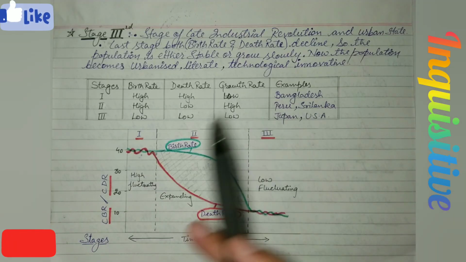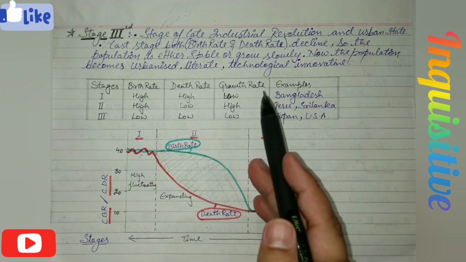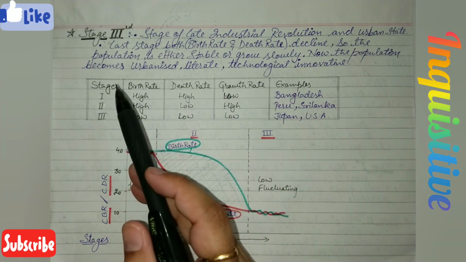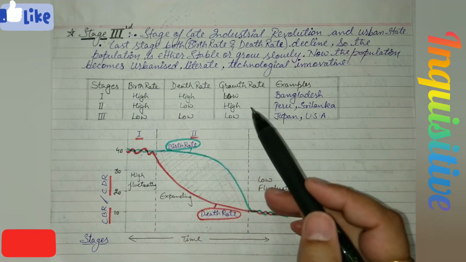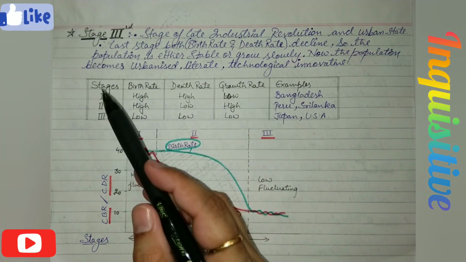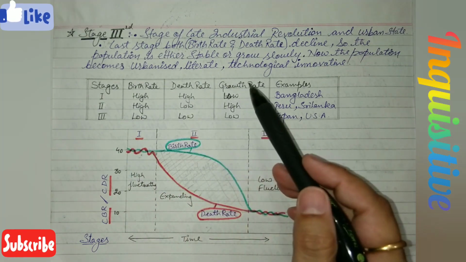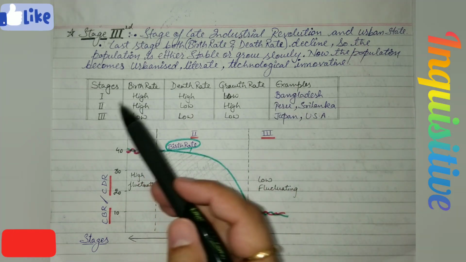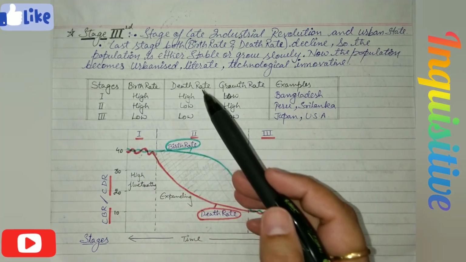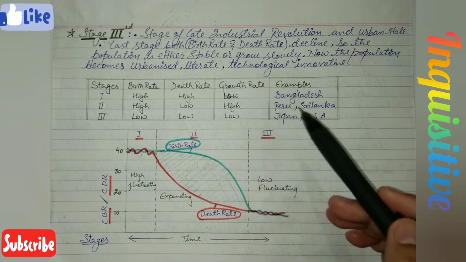Now student, let's recall all the stages with this sketchy table. You can also draw this table in your board exam. You have to write down stages, birth rate, death rate, growth rate and some examples. In first stage, birth rate is high, death rate is high, growth rate is low. An example is Bangladesh. In second stage, birth rate is high, death rate is low, growth rate is high, and examples are Peru and Sri Lanka.